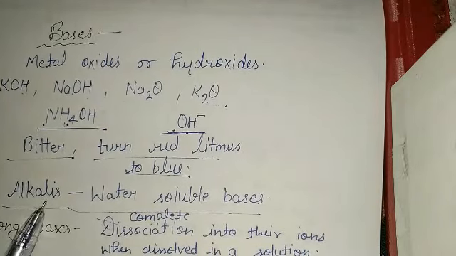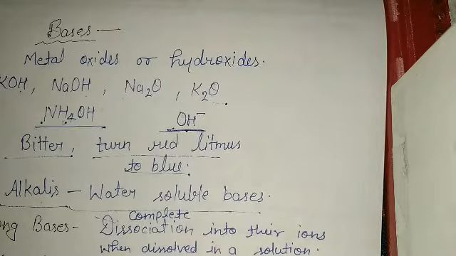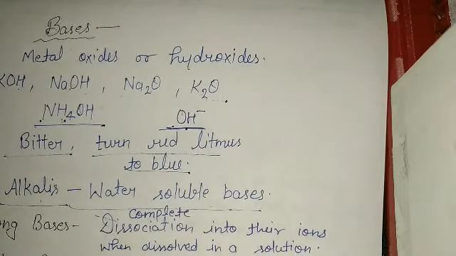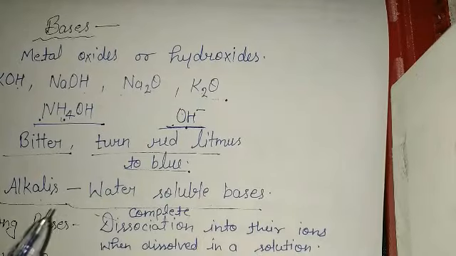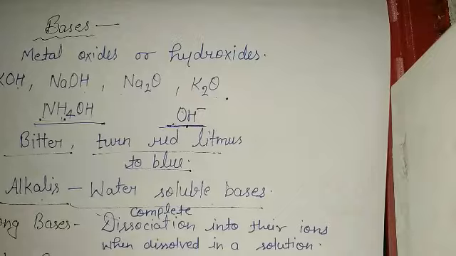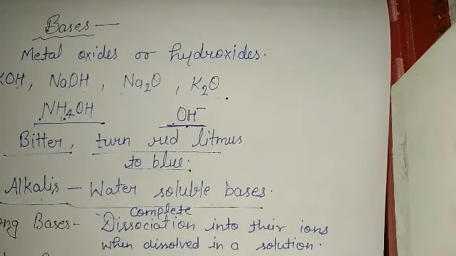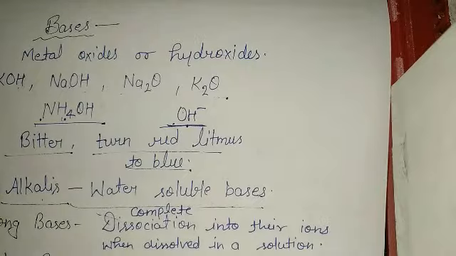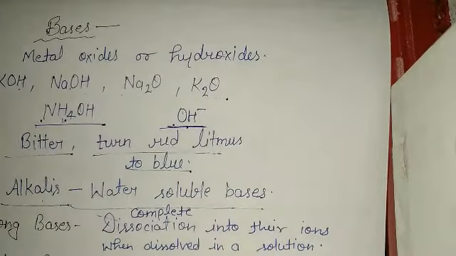Since not all bases are water soluble, all the bases cannot be termed as alkalis, but all the alkalis are water soluble bases. That's how the statement is justified.